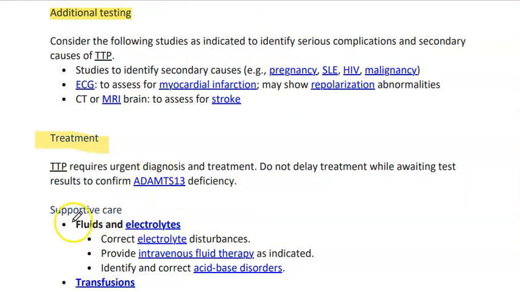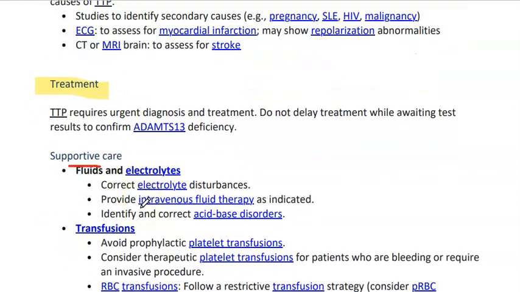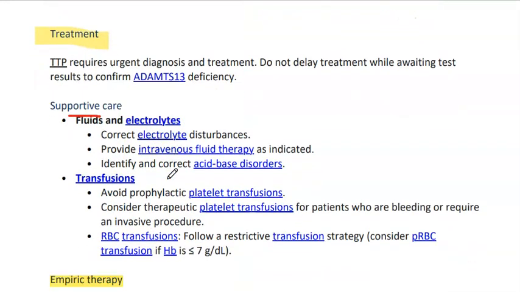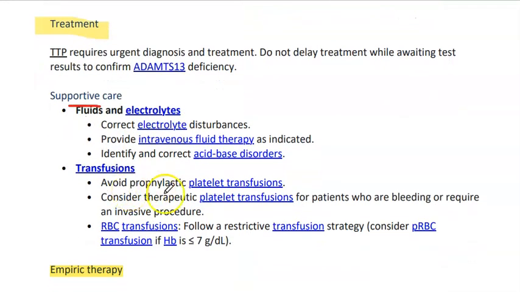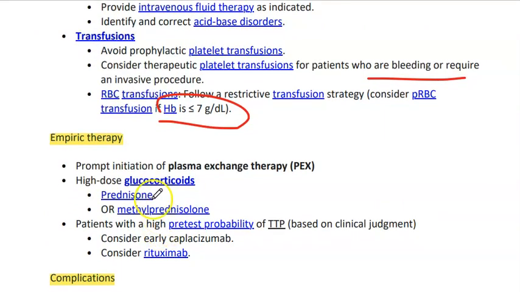Treatment. We will have supportive care like fluid and electrolyte correction. Then we have transfusions. Consider transfusion for patients who are bleeding or require an invasive procedure. For RBC transfusion, follow a restricted transfusion strategy. Consider packed RBC transfusion if hemoglobin is less than 7. Empiric therapy: we have plasma exchange therapy and high dose steroids. In patients with a high pre-test probability, consider early caplacizumab, an antibody for TTP, and consider rituximab, an anti-CD20 antibody.